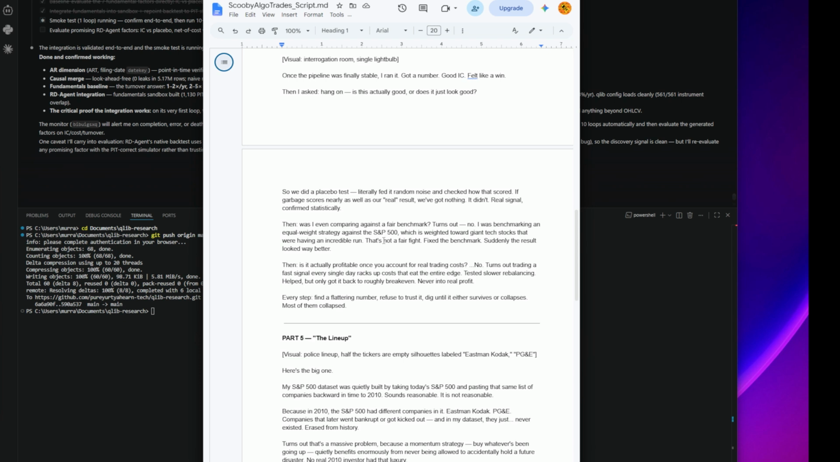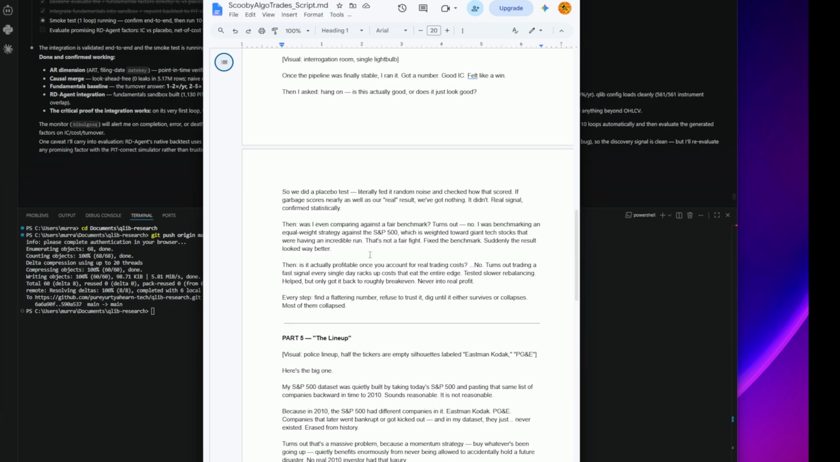Then, was I even comparing against a fair benchmark? Turns out, no. I was benchmarking an equal weight strategy against the S&P 500, which is weighted toward giant tech stocks that were having an incredible run. That's not fair. That's not a fair fight. So fixed the benchmark. Suddenly the result looked way better.